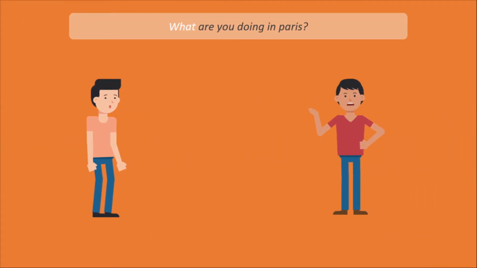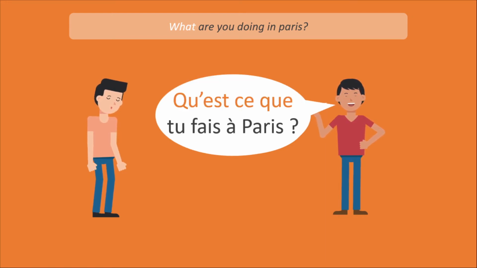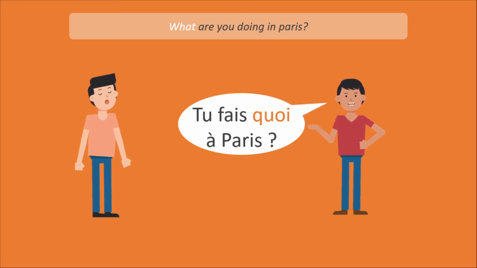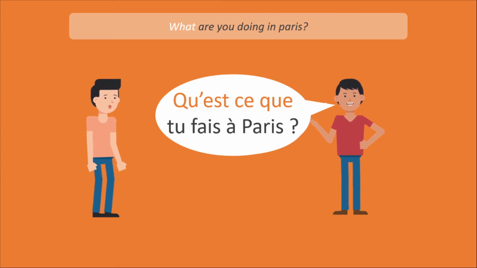Okay, we have an example. What are you doing in Paris? How do you say that? Tu fais quoi à Paris? Then we have the other way. Qu'est-ce que tu fais à Paris? So we see that tu fais quoi à Paris? End of the sentence, but just before the complement. Qu'est-ce que tu fais à Paris? Qu'est-ce que at the beginning of the sentence.